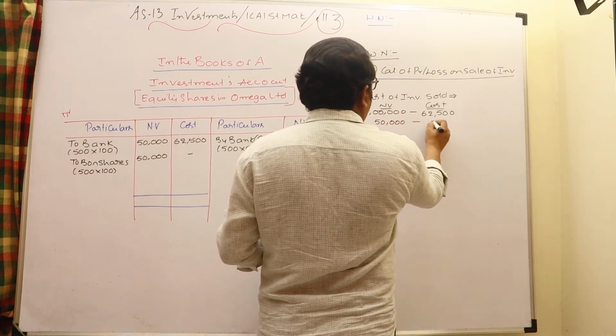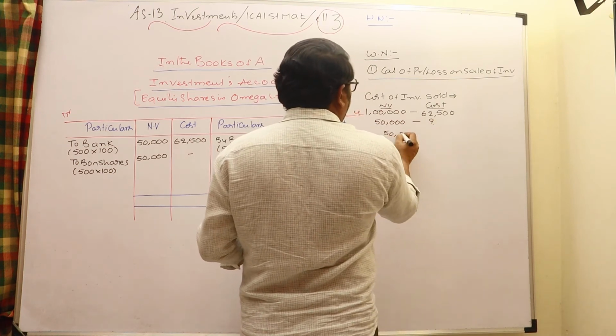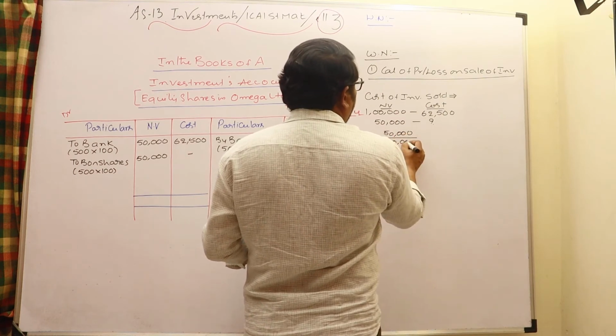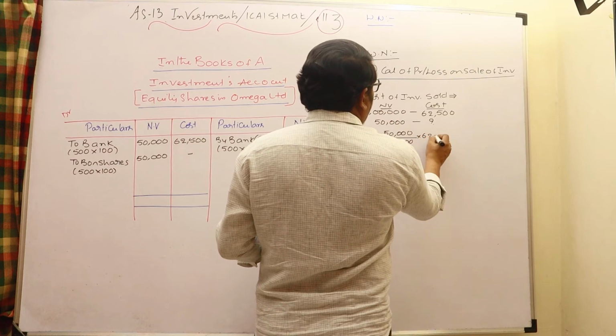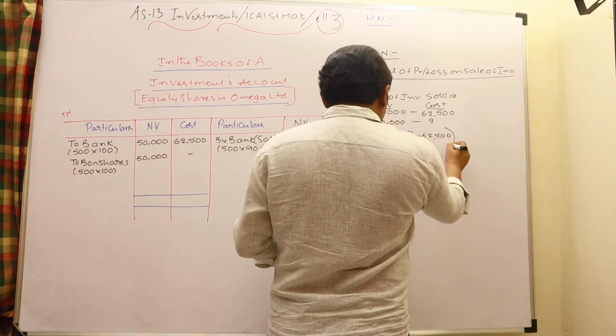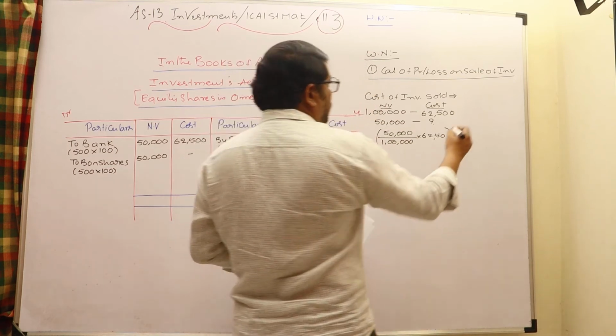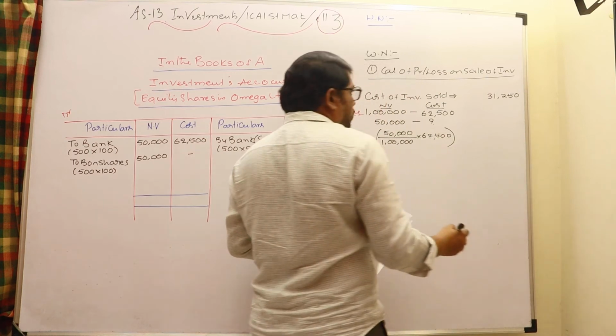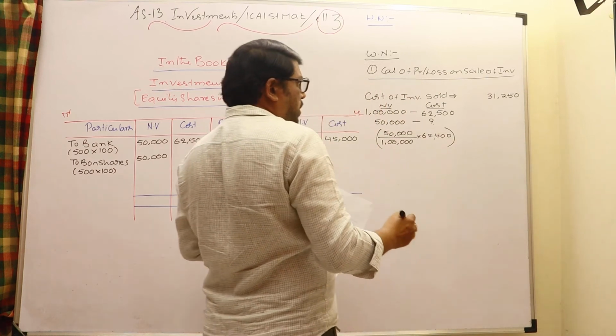What is the cost related to 50,000? So 50,000 divided by 1 lakh into 62,500. The resulting amount is 31,250. The investments which are sold by you, their average cost is 31,250.